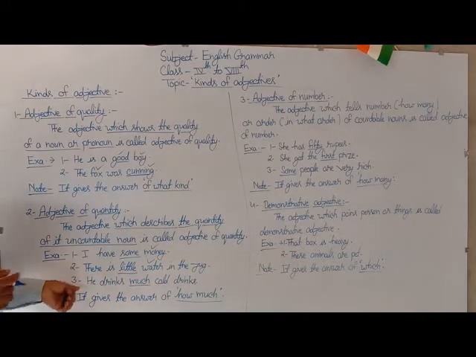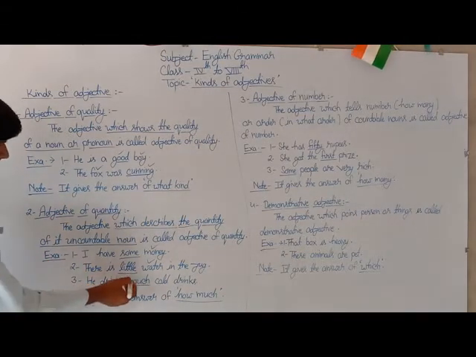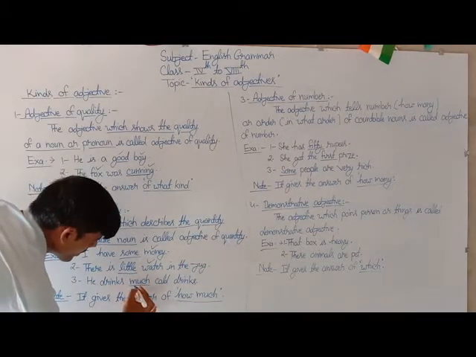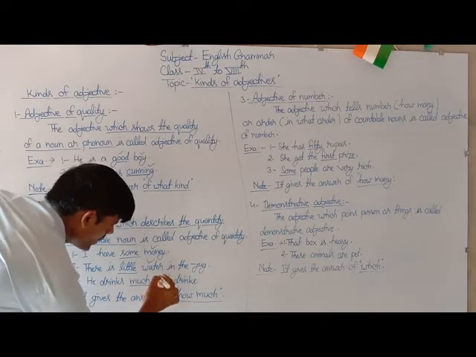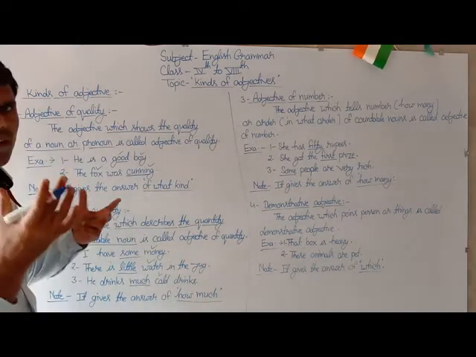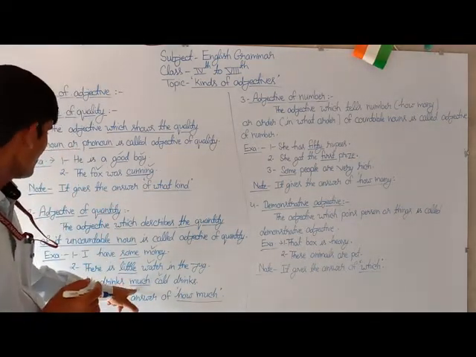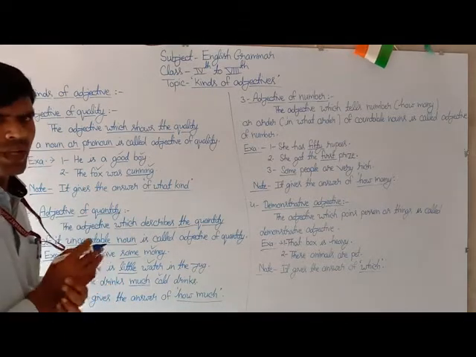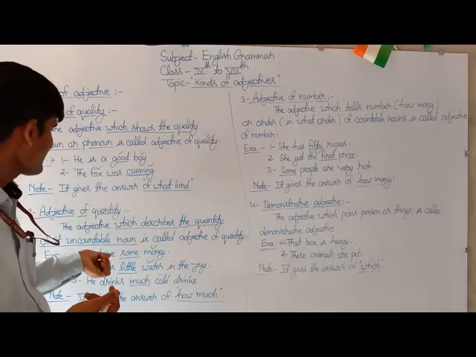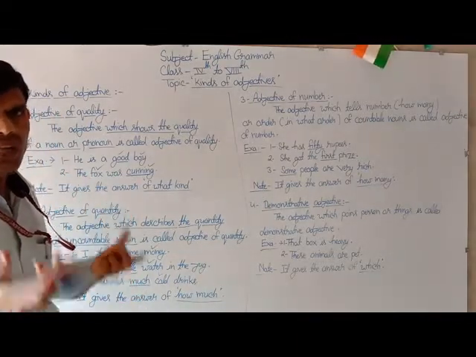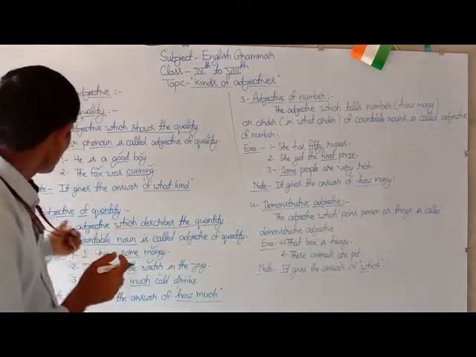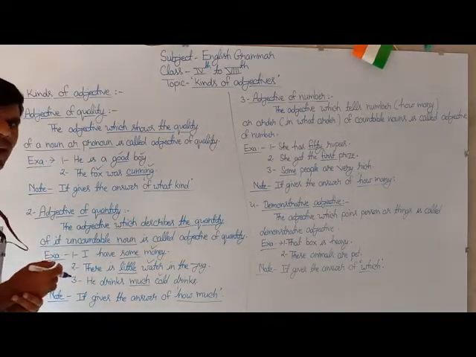The third example is: He drinks much cold drinks. Here the underlined word much is used to show the quantity of its uncountable noun cold drinks. So this is also counted as adjective of quantity. So you can say that the adjective which shows the quantity of its uncountable noun is called adjective of quantity.